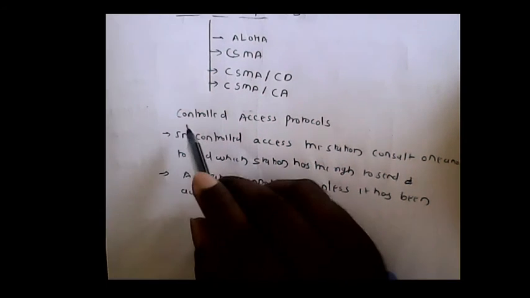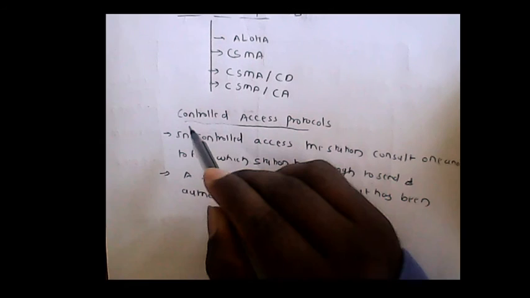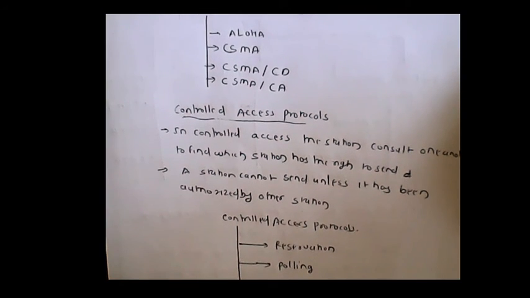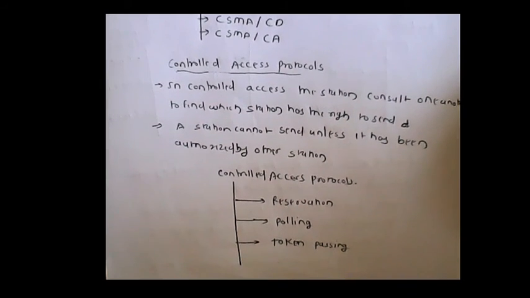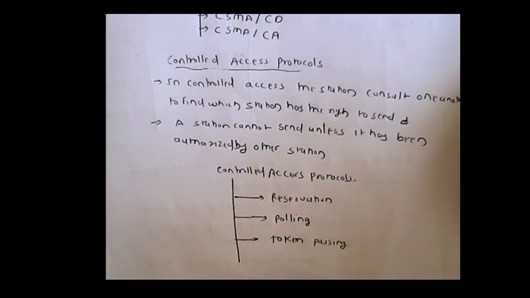The stations consult with each other to know whether they are free or ready to receive or send the data. This control access protocol can be classified into three subcategories: reservation, polling, and token passing.